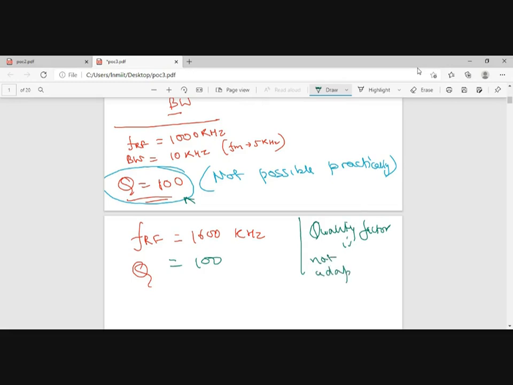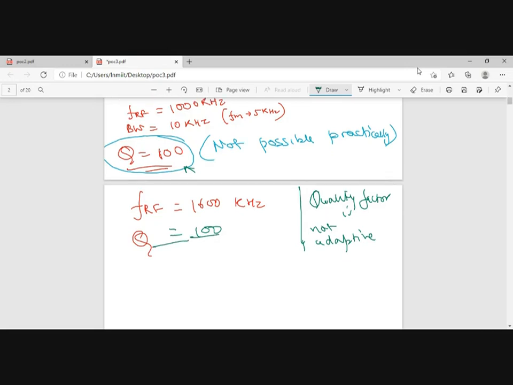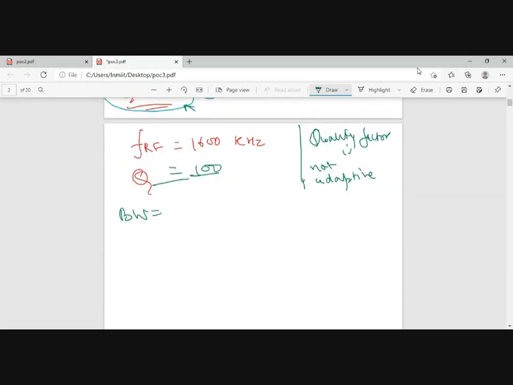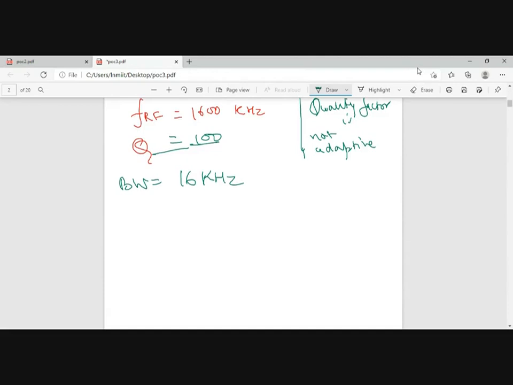So if the quality factor is not adaptive, it will be fixed for our AM receiver. And if the quality factor is fixed, what will be my bandwidth? If the quality factor is 100 and the center frequency is 1600, then what will be my bandwidth? 16 kilohertz, right? Yes. The station was transmitting with a bandwidth of 10 kilohertz.